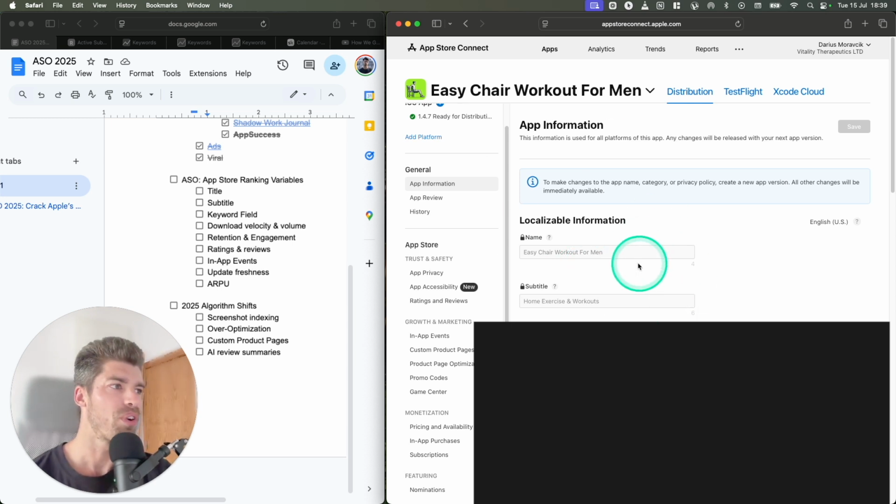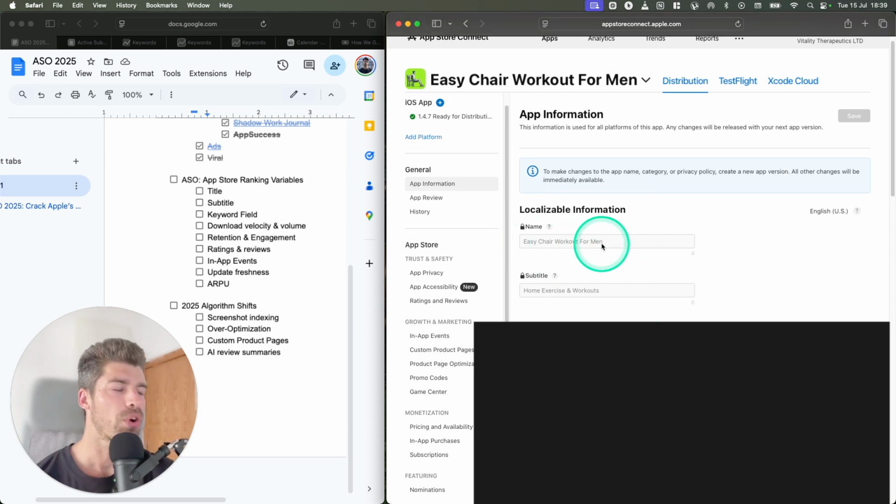Here you can see one of our apps, and we put Easy Chair Workout for Men as the title. Now this keyword, Easy Chair Workout, is very important for us. That's the one we're targeting with this app. And so we put it in the title. The simple keyword Chair Workout for Men was already taken, so we added Easy Chair Workout. But if it wasn't taken, I would only include Chair Workout for Men because Apple really likes very clean and lean metadata, so no keyword stuffing.